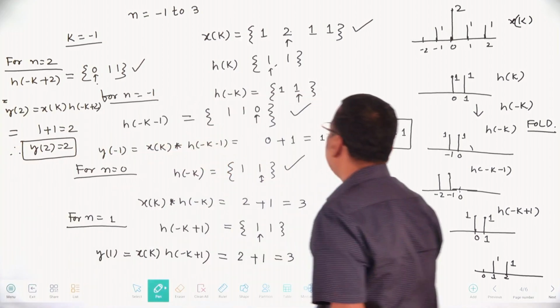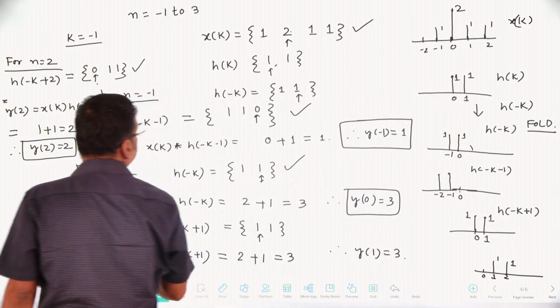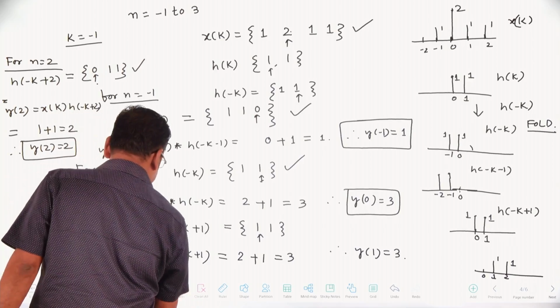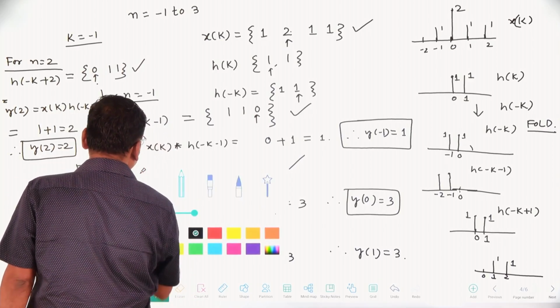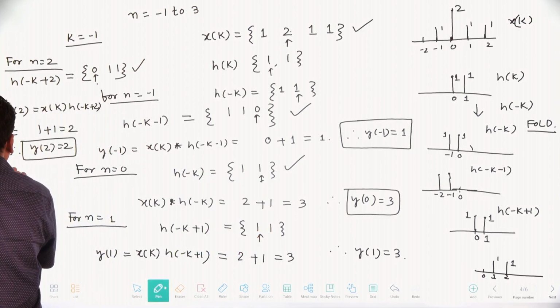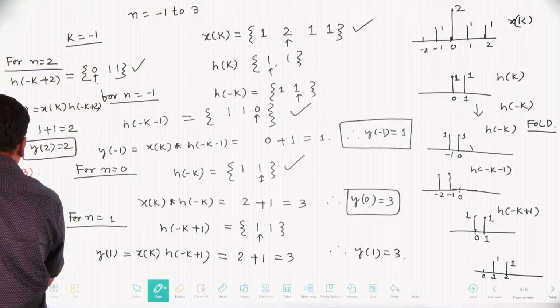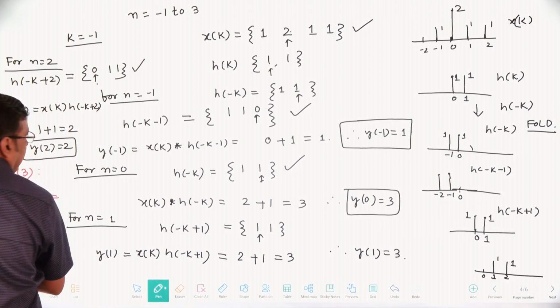Then come to n equal to 3, the final step. For n equal to 3, I have distinguished this with a color because it will be y of 3. For y of 3, we have to find h of minus k plus 3.